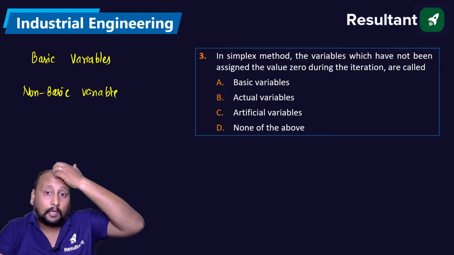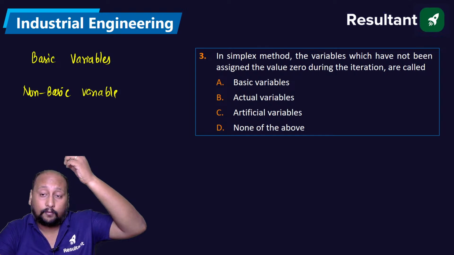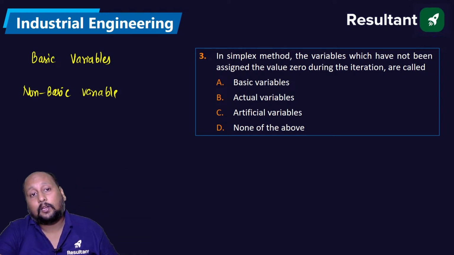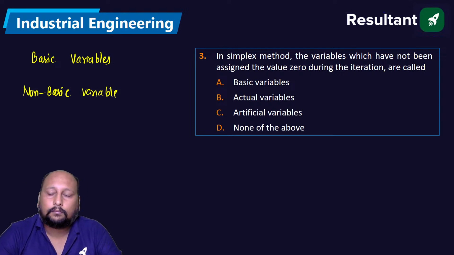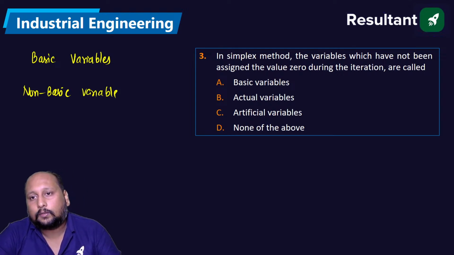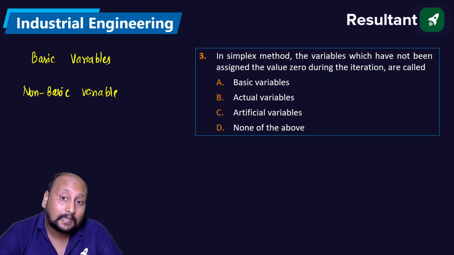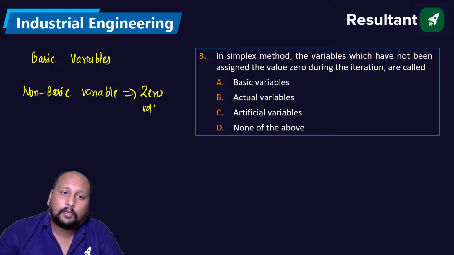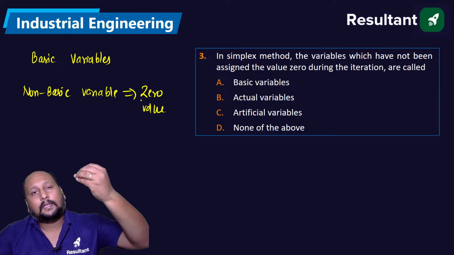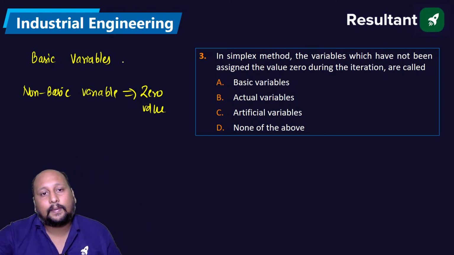You have to tell me which of the variables we are not assigning the value of 0. A, B, C or D. Non-basic variables we are assigning the 0 value. Non-basic variables always have the 0 value. Only basic variable values we are calculating.